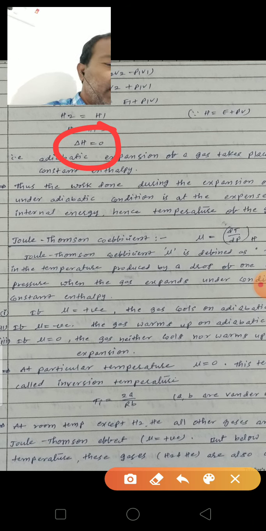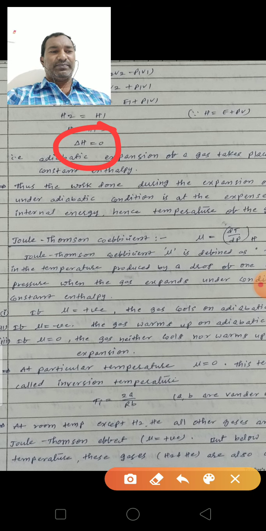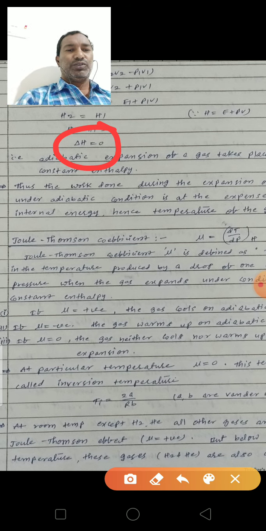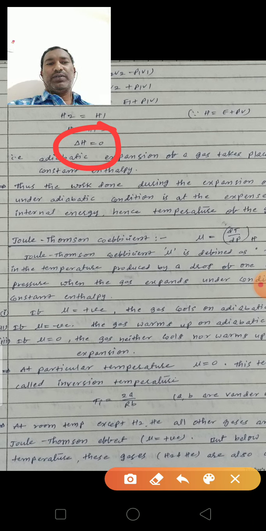Here the internal energy is utilized for the adiabatic expansion. Hence the temperature of the gas decreases, and then the gas will be cooling. So this is the Joule-Thomson effect. In the experimental part, delta H is equal to 0.